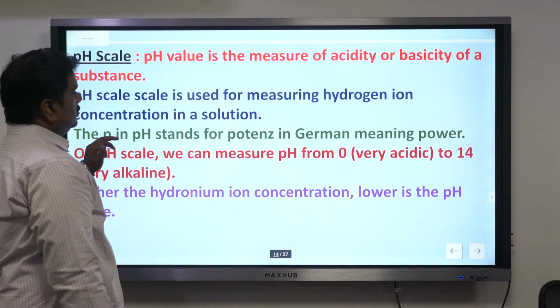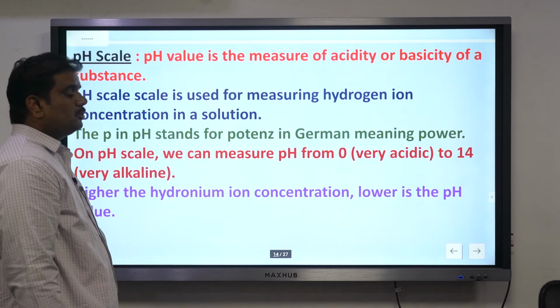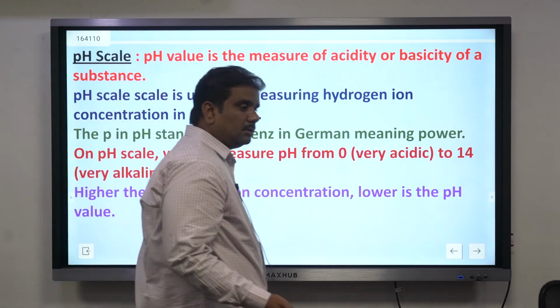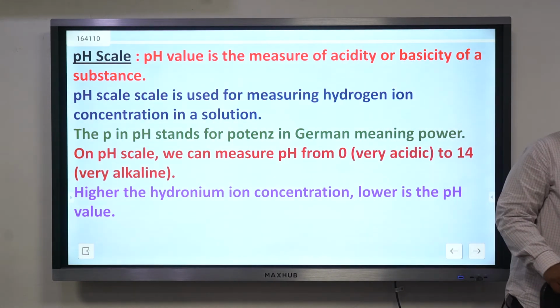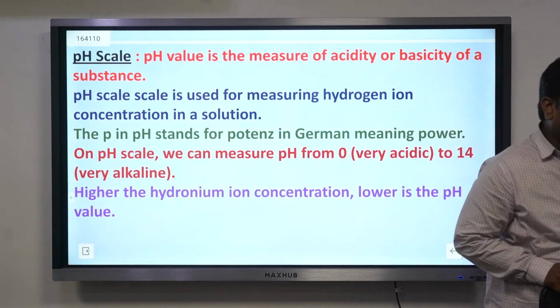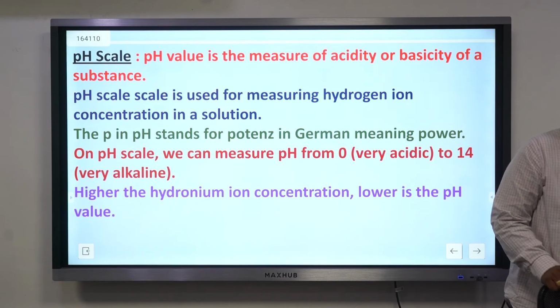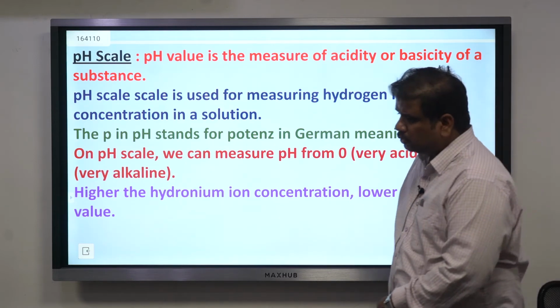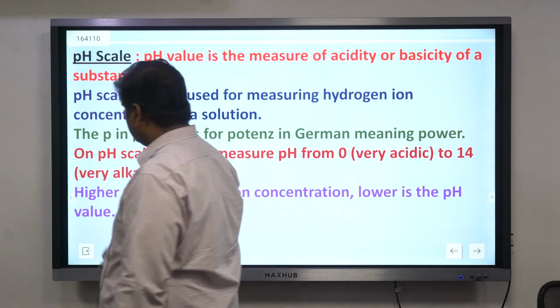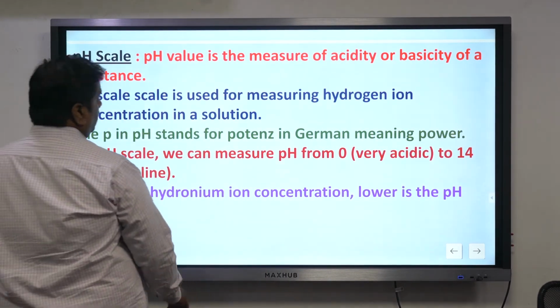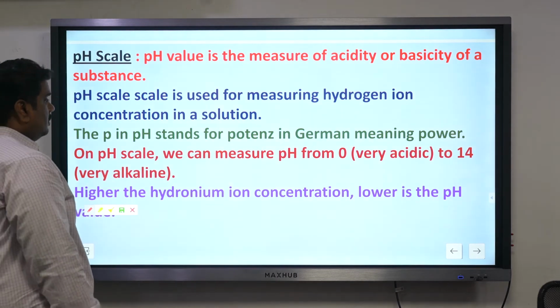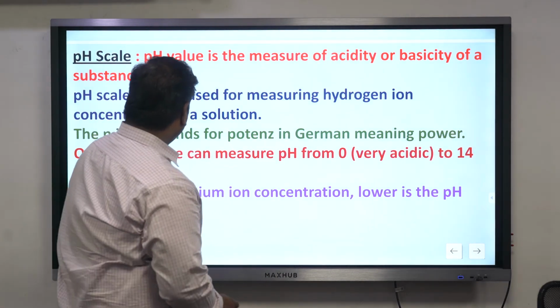Right. Now, this is what we require from your examination point of view. The pH scale: you are able to classify a particular substance into an acid or base based on the pH scale. If the pH value is between 0 to 7, you call it an acid.